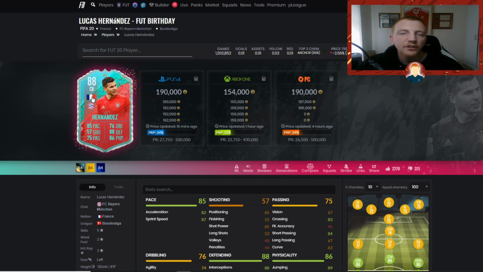He's got that French nationality, which links him to the likes of Upamecano, and plays for Bayern Munich, which gives him links to so many players that we've talked about. I think if this card drops to around 20k, you maybe want to pick him up, and he would be a very good card to sell off in that Friday hype of the team of the season.